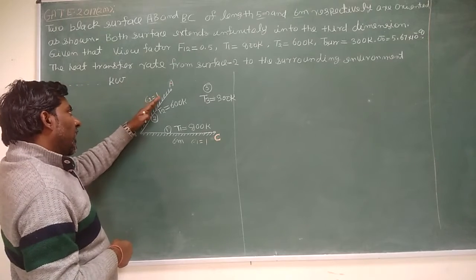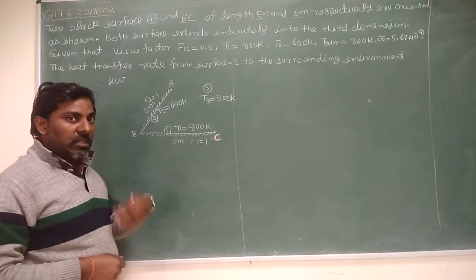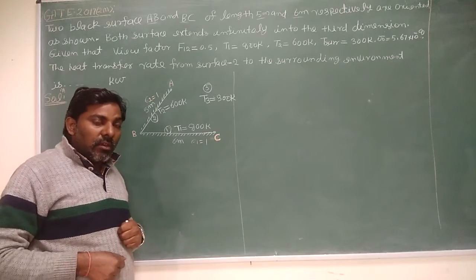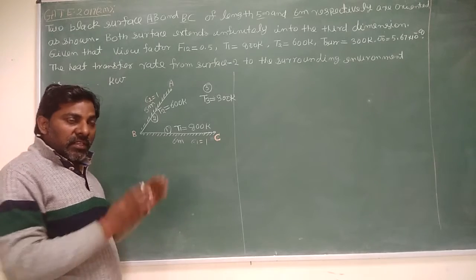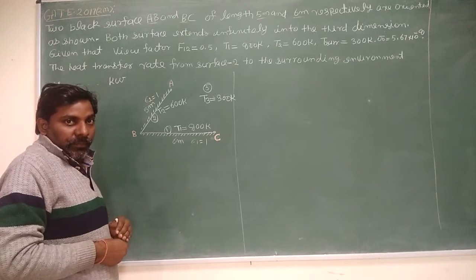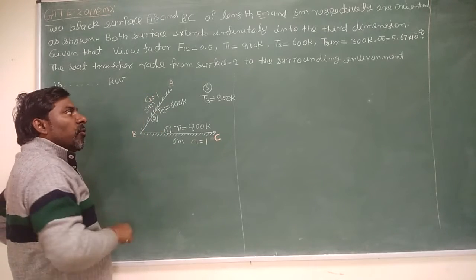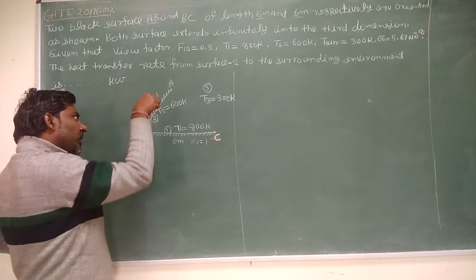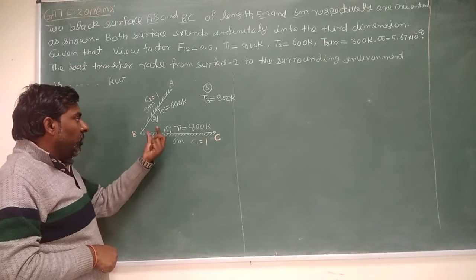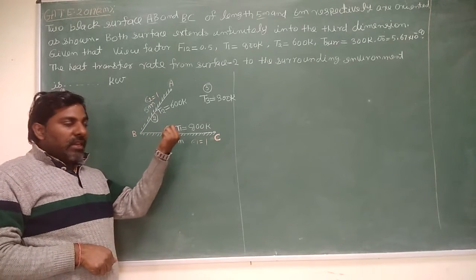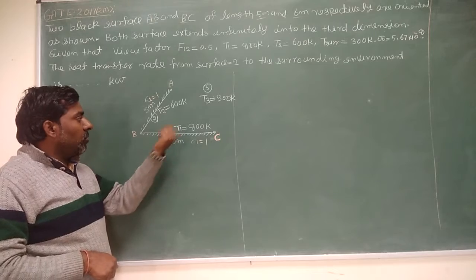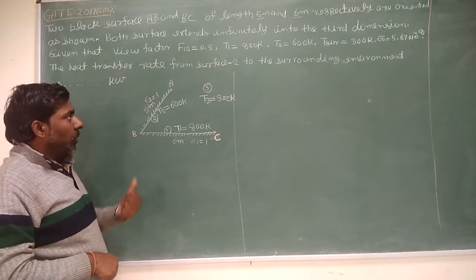If the plates are infinite in the third direction, the calculation cannot be done for the whole area. So you have to do the calculation for some specified width, per meter width of the plate. How much width will you take? 1 meter. So you have to take 1 meter width, perpendicular to the board.